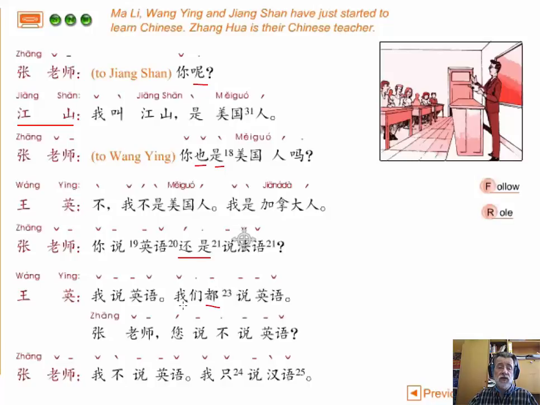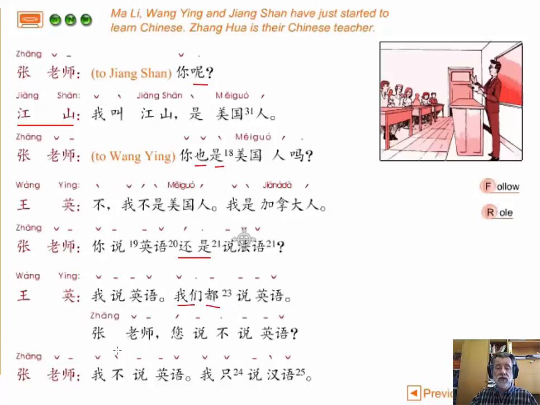And also, by the way, he's turned the pronoun from 我, about himself, to adding 们 in the second part of his reply, where he's referring to everyone in the class. And then he adds 都 to emphasize that it is everyone, all of them. And 都 is adding to the meaning of the verb here, and so therefore 都 is an adverb, and it comes before the verb 说.